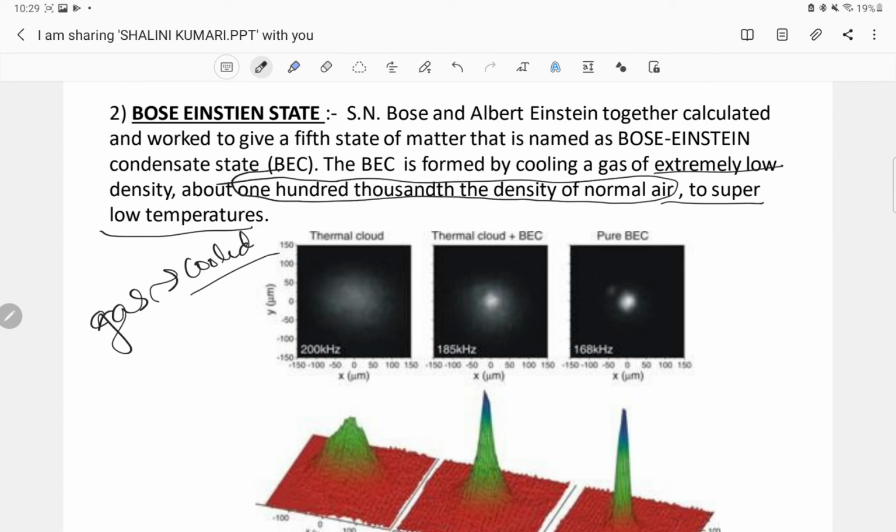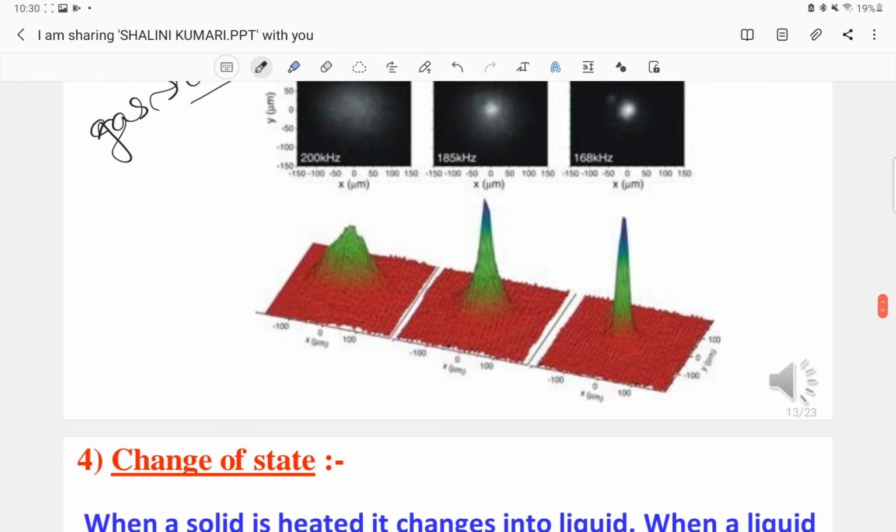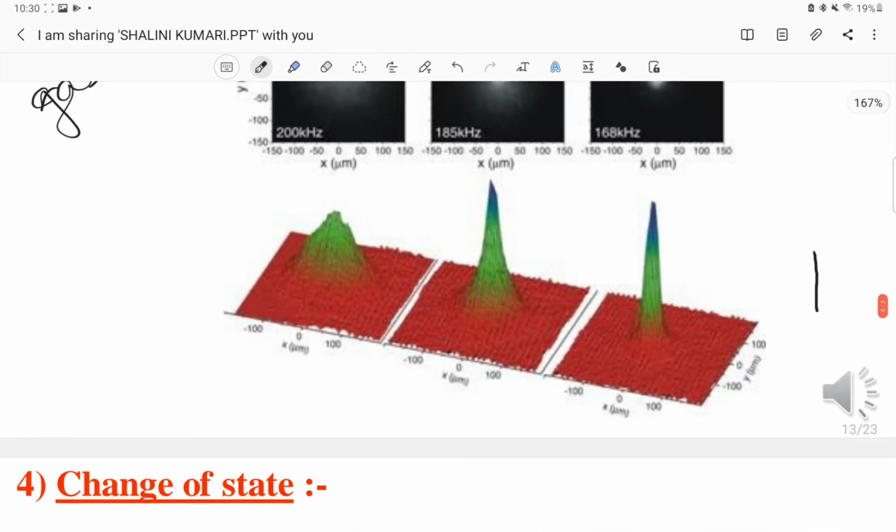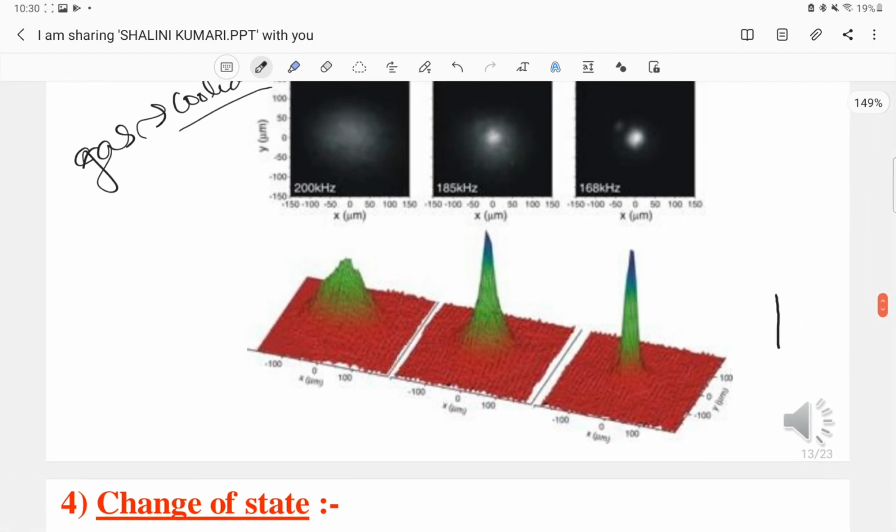You can imagine how small the particles of Bose-Einstein may be. So this state is known as the Bose-Einstein state, meaning gas cooled to a super low temperature and to extremely low density. You can see it somehow looks like this.